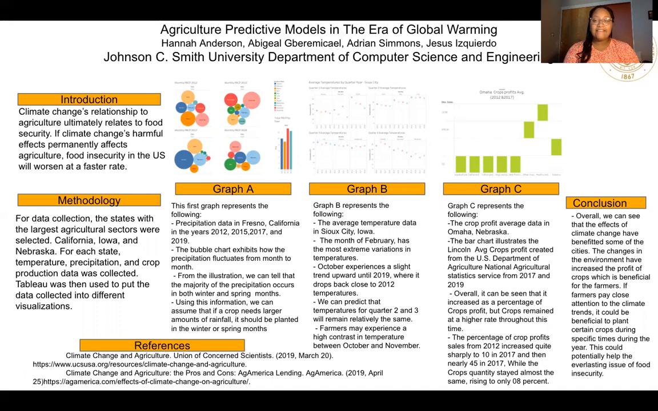Overall, we can see that the effects of climate change have benefited some of the cities. The changes in the environment have increased the profit of crops, which is beneficial for the farmers. If farmers pay close attention to the climate trends, it could be beneficial to plant certain crops during specific times during the year. This could potentially help the everlasting issue of food insecurity.